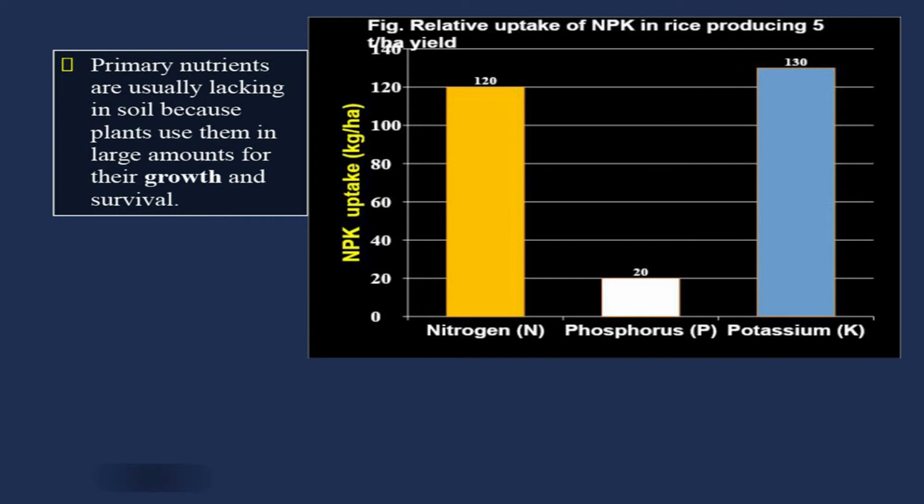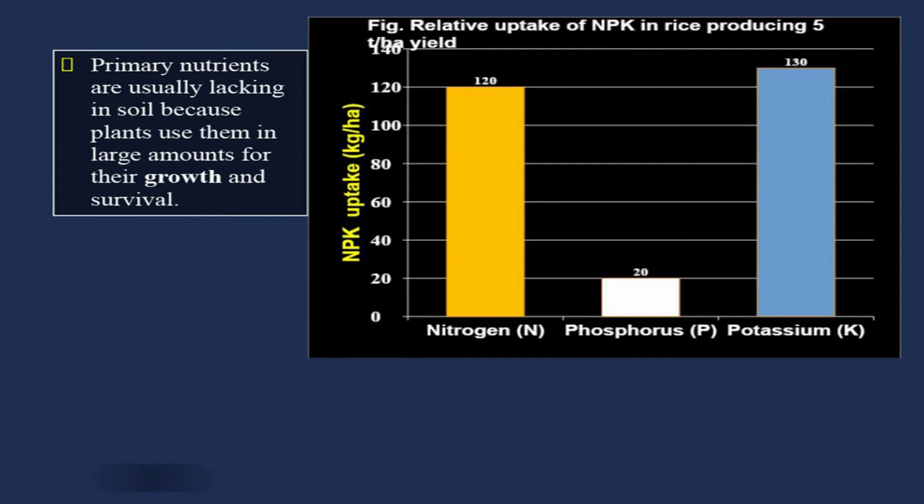On an average, a rice crop yielding 5 tons per hectare will remove at least 120 kilograms of nitrogen, which is a huge amount. And similarly, the same rice crop which produces 5 tons per hectare of rice yield will also remove 130 kilograms of potassium, but it will remove only 20 kilograms of phosphorus. So, you can see the relative uptake of potassium, nitrogen and phosphorus. For potassium it is 130, for nitrogen 120 and for phosphorus it is just 20 kg.